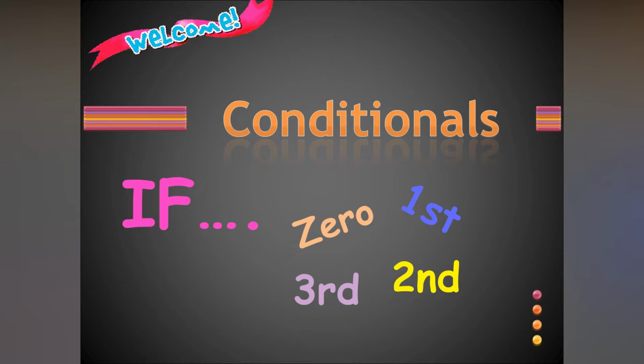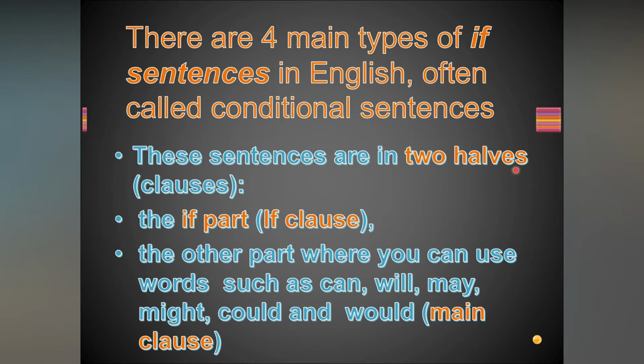There are four kinds of conditionals in English: zero conditional, first conditional, second conditional and third conditional. Now slowly we will see what the conditions are.